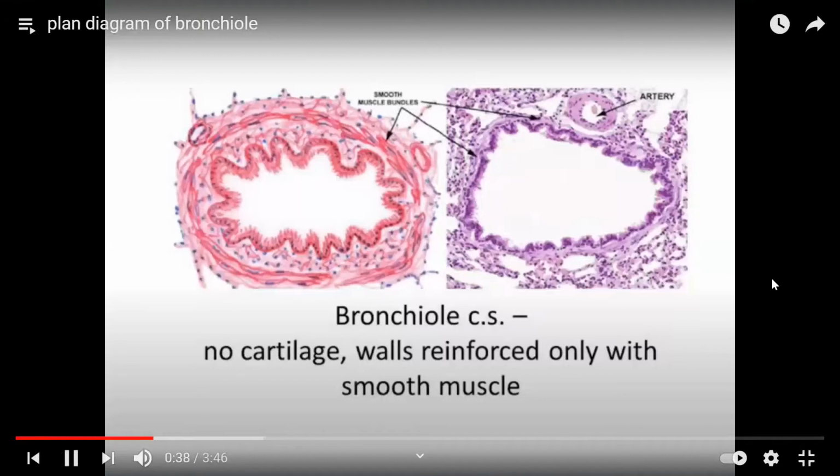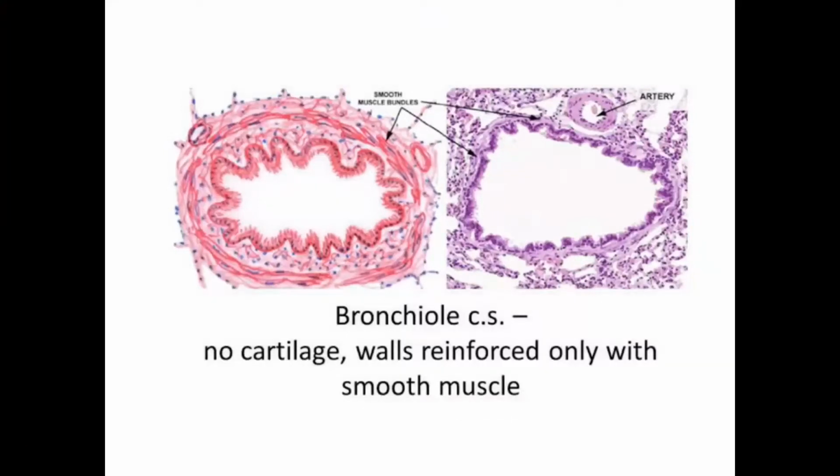So this is the cross section of bronchiole. So see, there's no cartilage. Walls are reinforced only with smooth muscle. So look at how the plan diagram is being drawn.